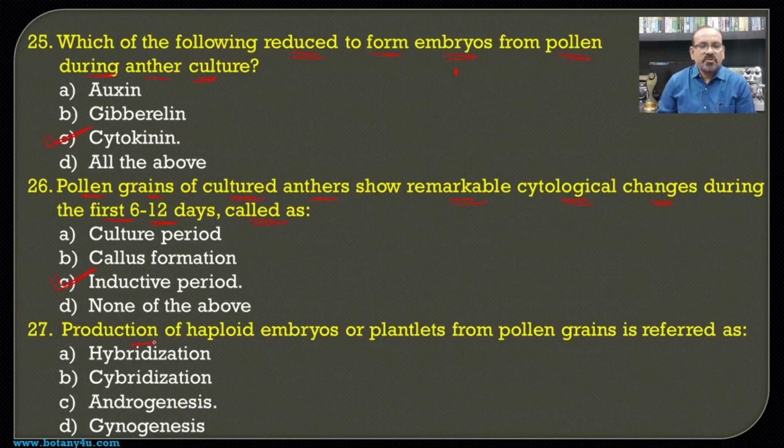Then, induction of haploid embryos or plantlets from pollen grains is referred to as. This part of the flower, that is the androecium, has an indivisible organ in the form of the male reproductive organ, that is the anther, which contains the pollen grains, and hence this process is known as androgenesis.